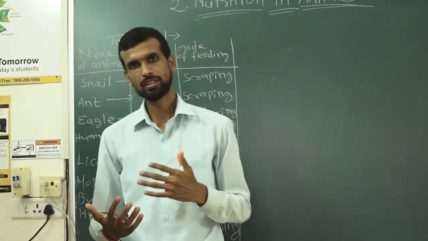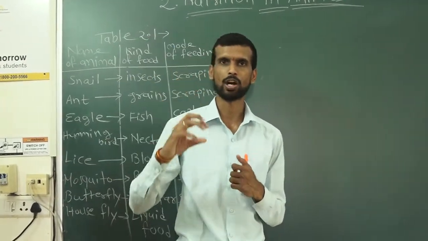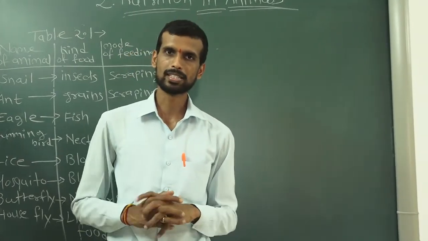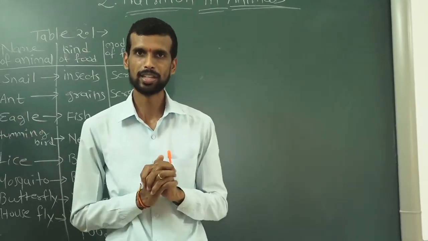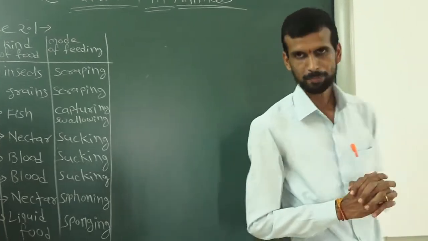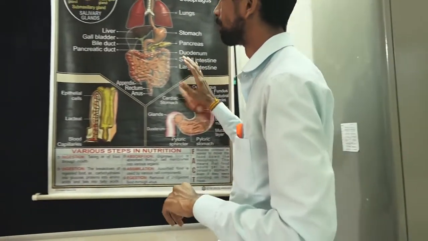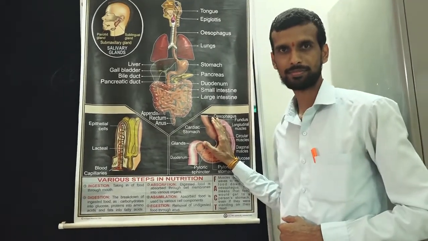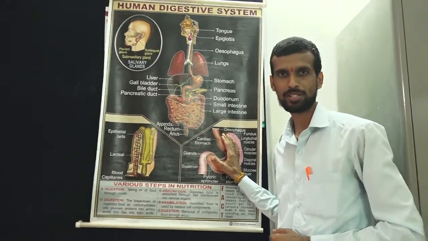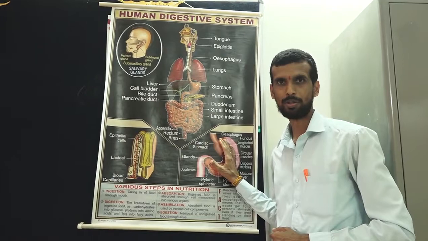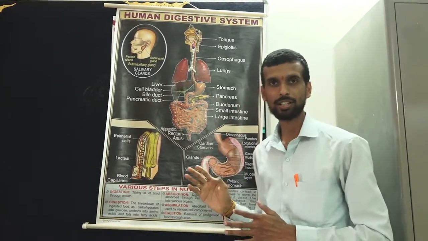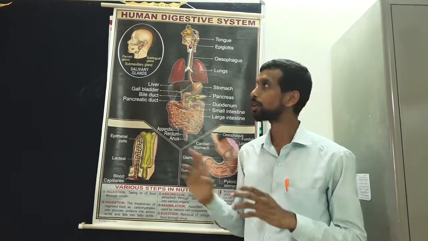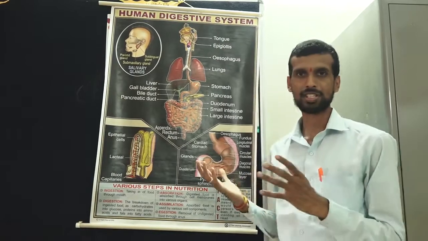The next point we will be discussing in short, and in the next video we will be discussing it very clearly. The next part is about humans, human nutrition and mainly the human digestive system.